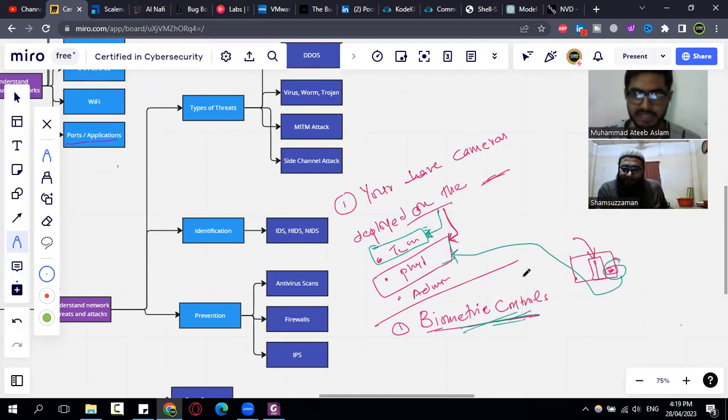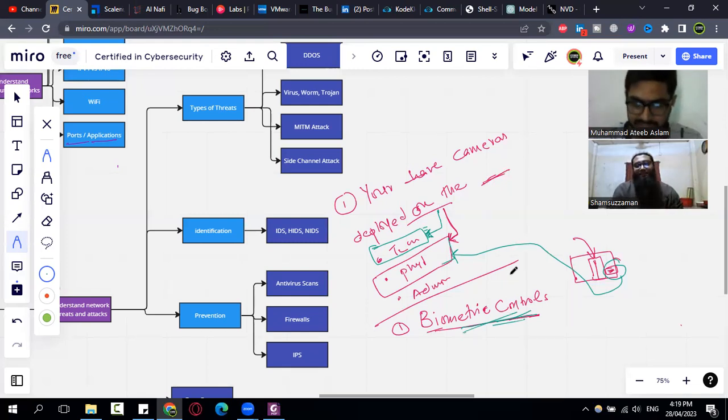For example, a person needs to log into his mobile phone, just like we have the face recognition feature in iPhone or the latest phones that use face recognition to unlock the phone. In that case, we are not physically entering into any area. We are logically accessing our phone. So in that case, that face recognition system is known as a technical control, right?